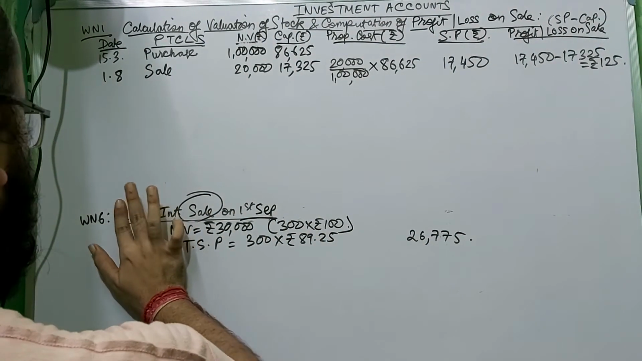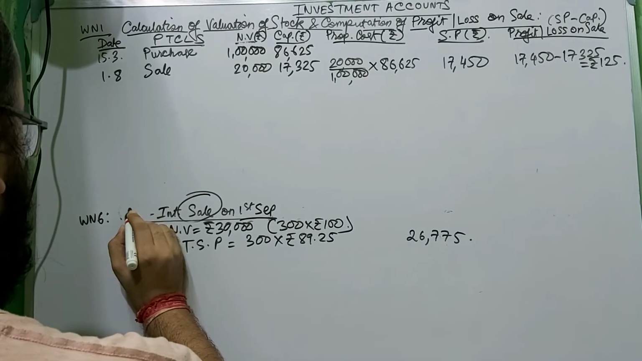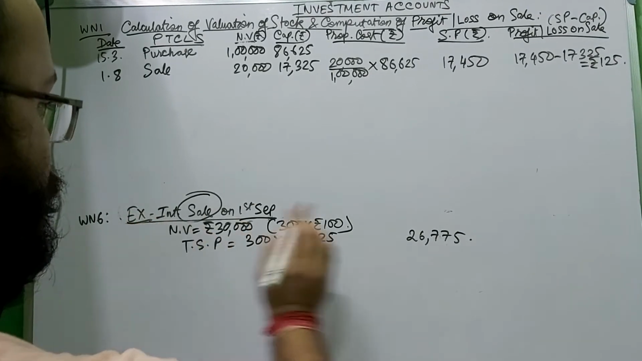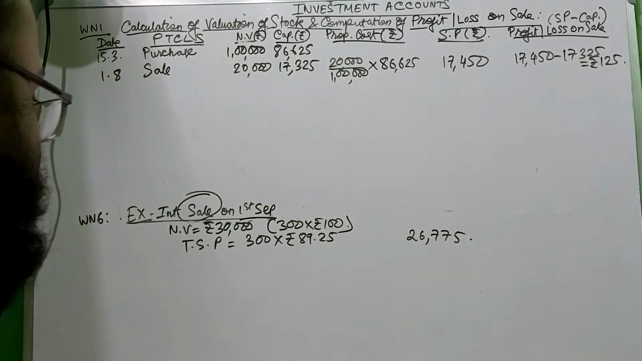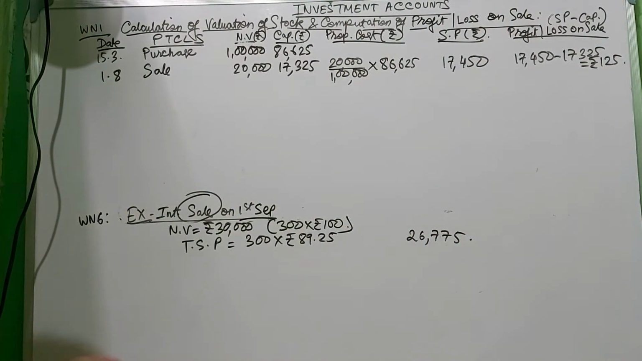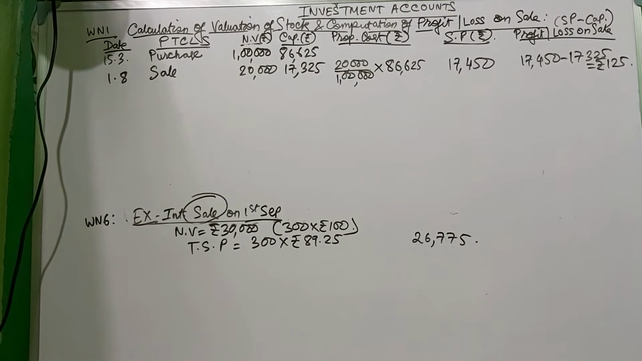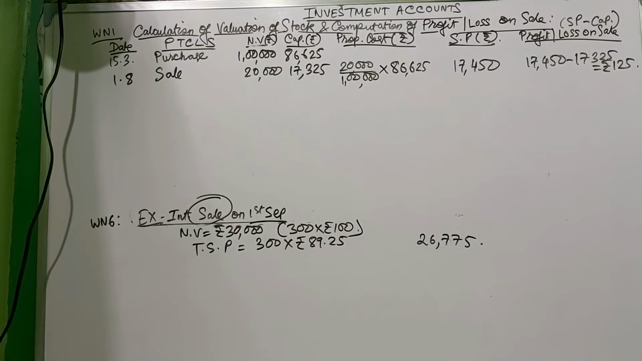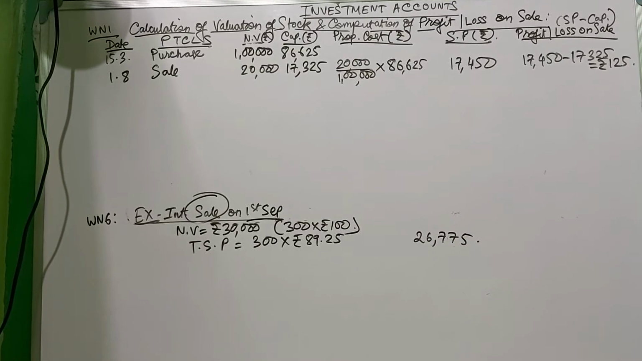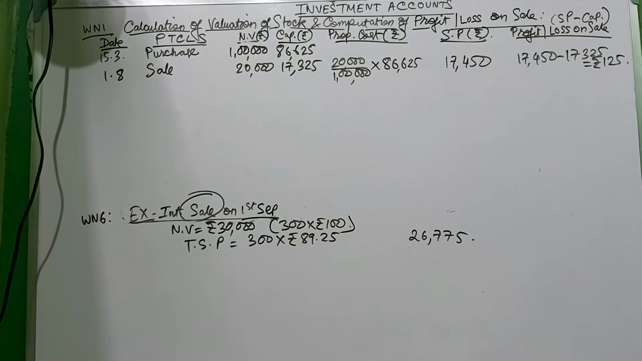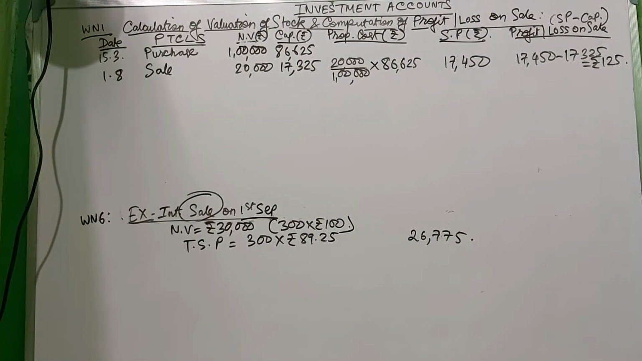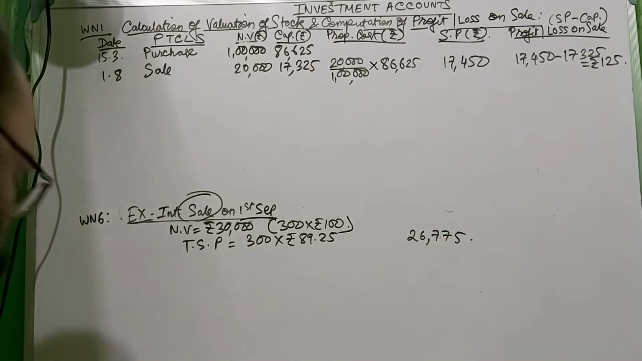This is ex-interest, it's not cum-interest. Ex-interest means you do not have to deduct from here, you only have to calculate the interest amount. The last payment of interest was obviously on 1st of July. From July to September: July month full, August month full, and September 1st. So 2 months interest you have to calculate.